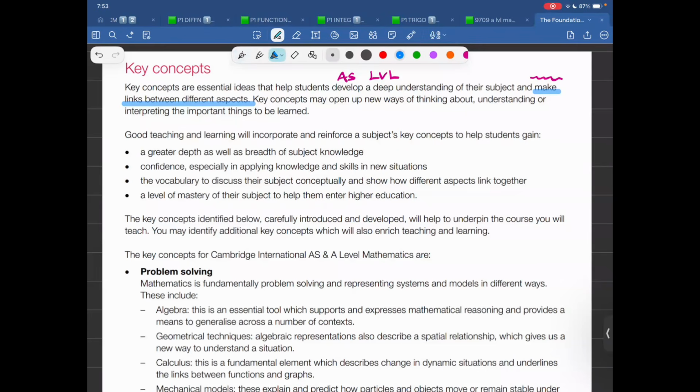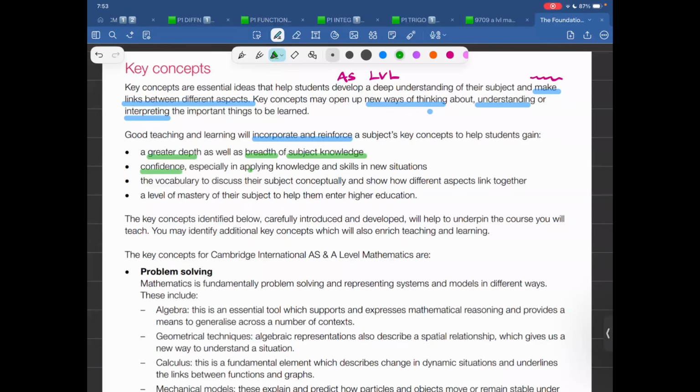Key concepts may open up new ways of thinking about, understanding, or interpreting the important things to be learned. So it's about understanding, it's about thinking, it's about interpretation. Good teaching and learning will incorporate and reinforce a subject's key concepts to help students gain a greater depth as well as breadth of subject knowledge. So we go deeper into this.